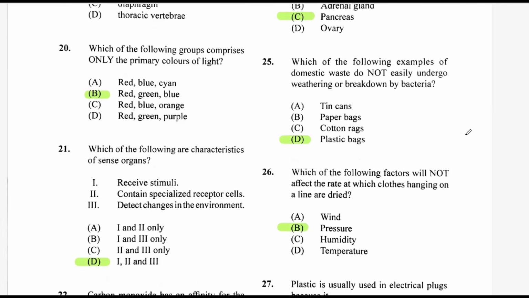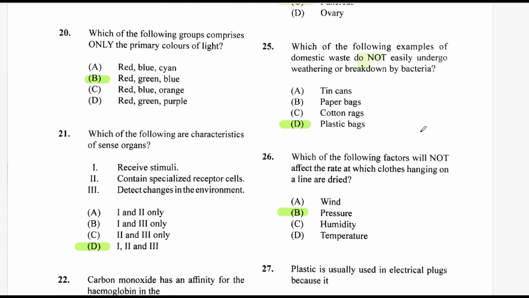Question 25. Which of the following examples of domestic waste do not easily undergo weathering or breakdown by bacteria? We have tin cans, paper bags, cotton rags, plastic bags. So not easily, and I know some persons may choose tin cans, but plastic bags take longer, right? So we're looking for the one that takes the longer. So D is the answer.